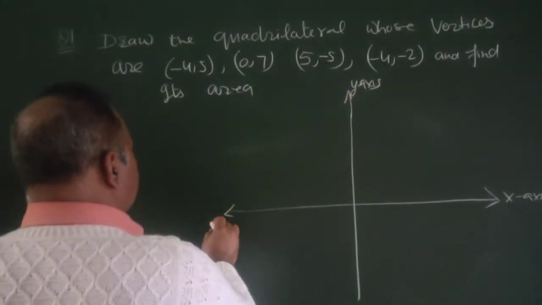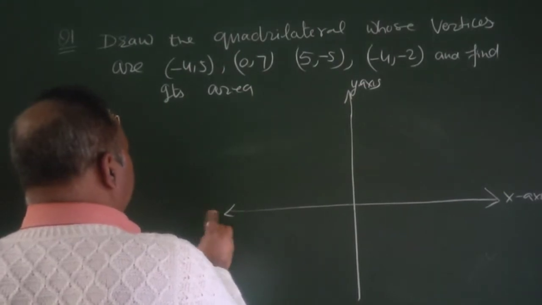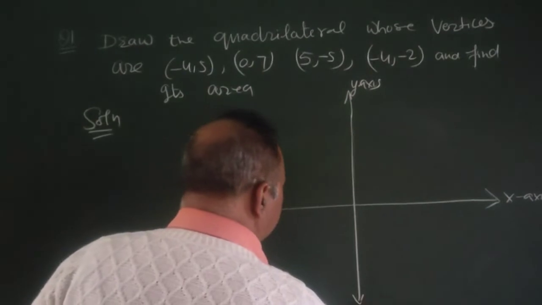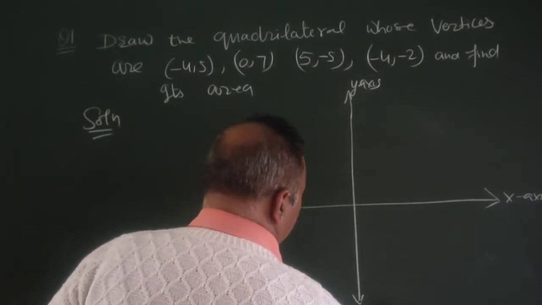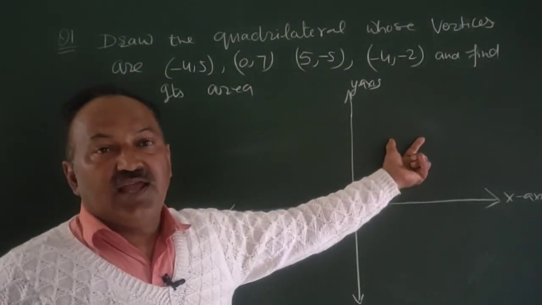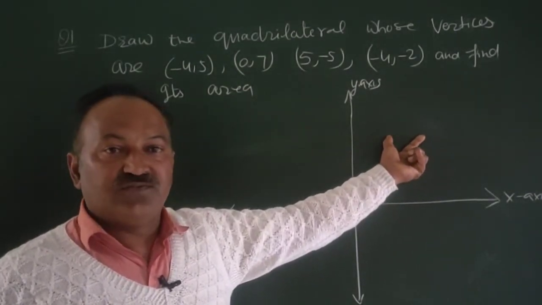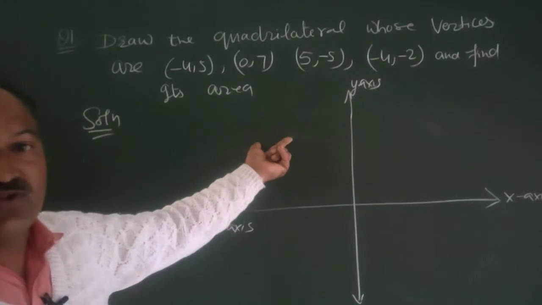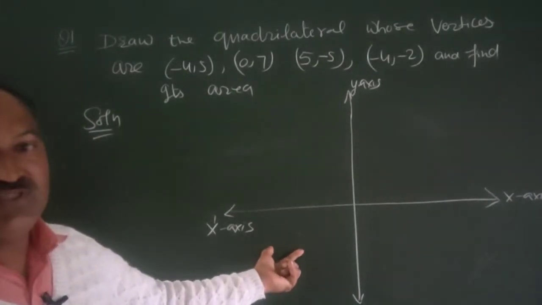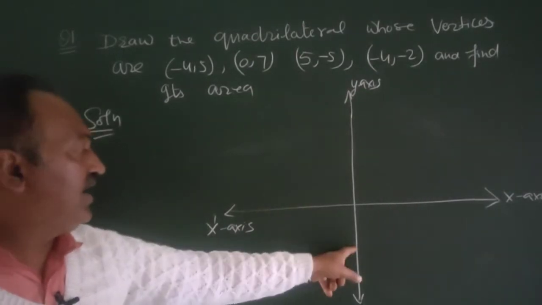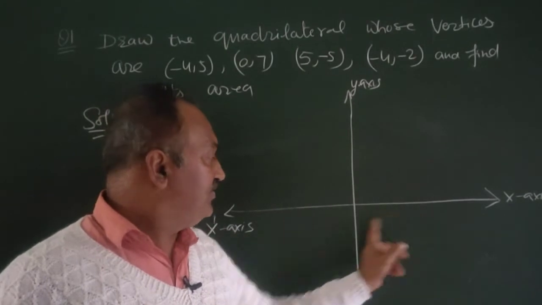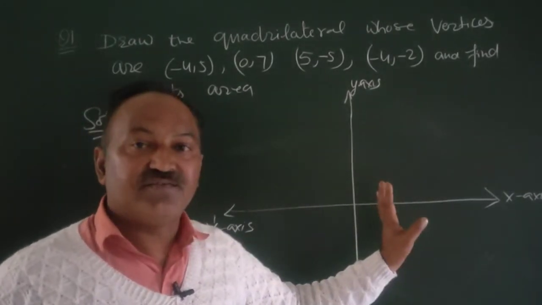And this is negative x-axis, x dash axis, and this is y dash axis. In the first quadrant, both x coordinate and y coordinate are positive. In the second quadrant, x coordinate is negative and y coordinate is positive. In third, both the x coordinate and y coordinate are negative. And in the fourth, x coordinate is positive and y coordinate is negative.